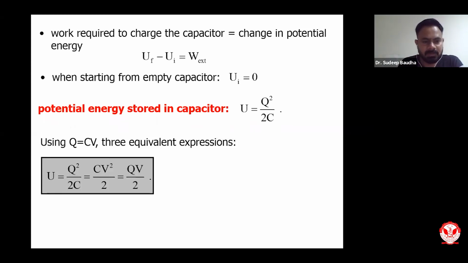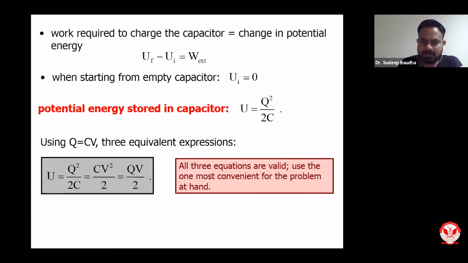If Q equals CV, there are three equivalent expressions. You can write U equals Q square upon 2C, or equivalently CV square upon 2, or also QV upon 2. So there are different forms of expressing the total amount of energy stored in a capacitor.